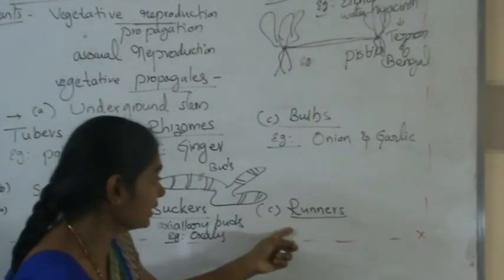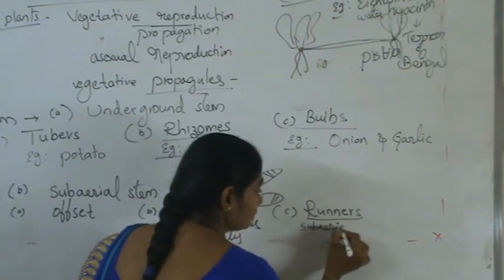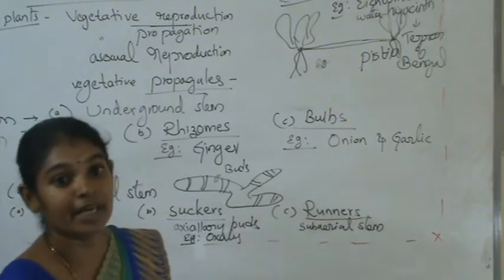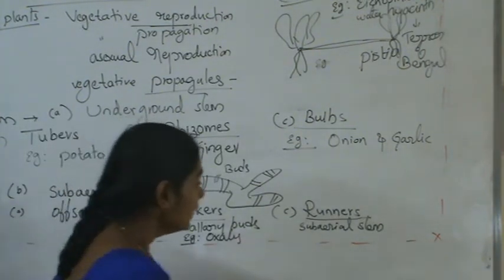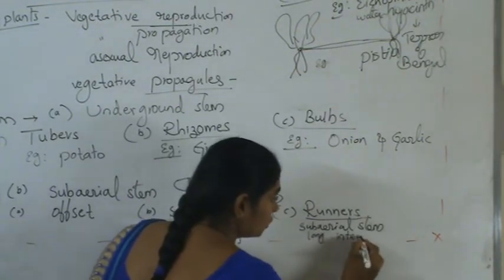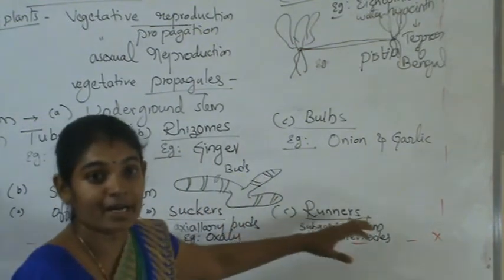Runners are subaerial stems having long internodes, from which roots arise.